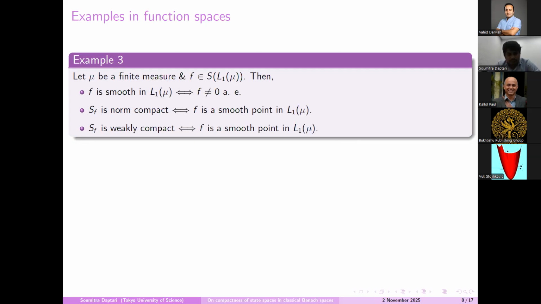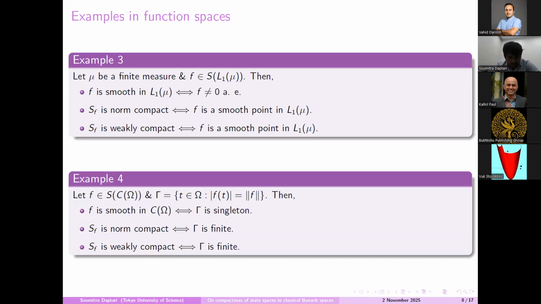So let us consider the study in capital L1 space. Let mu be a finite measure and f be an element in the unit sphere of L1(mu). Then f is smooth if and only if it is not equal to 0 almost everywhere. So this is basically a generalization of the discrete case, the small l1 case. And one can also check that the state space at f is norm compact if and only if f is a smooth point in L1. And again we have a similar result for weak compact.